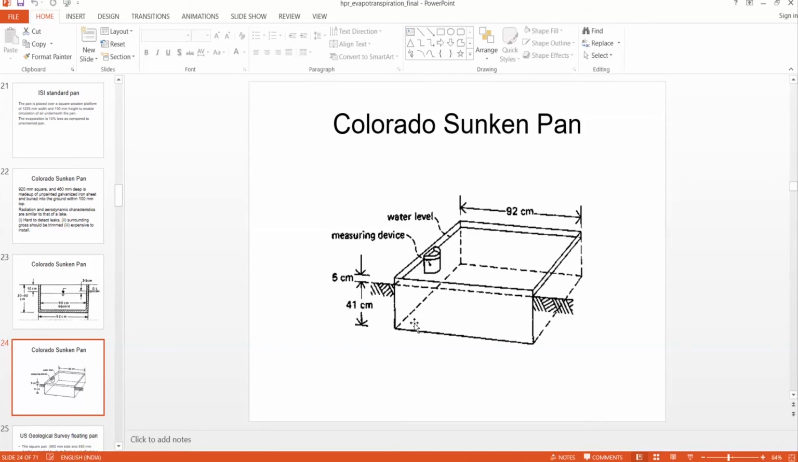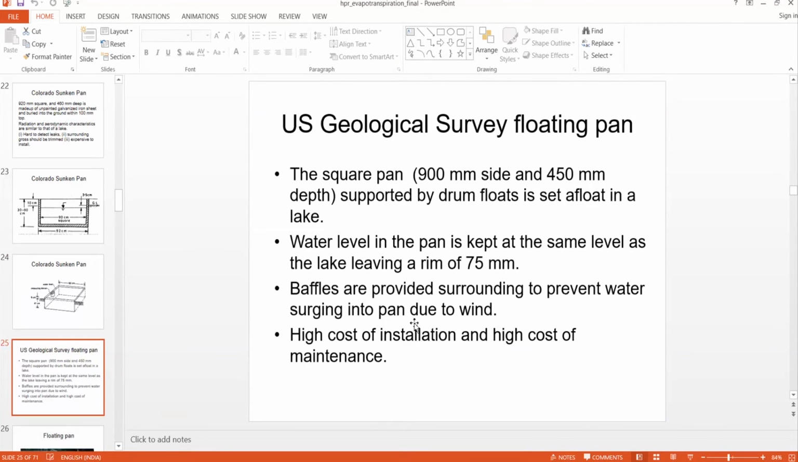This is another three-dimensional view of the Colorado sunken pan. Then the US Geological Survey came up with a floating pan. This floating pan is a square pan of size 900 mm side and 450 mm depth. It is similar to the Colorado sunken pan, but instead of being buried in the ground, this floating pan is allowed to float in the lake,